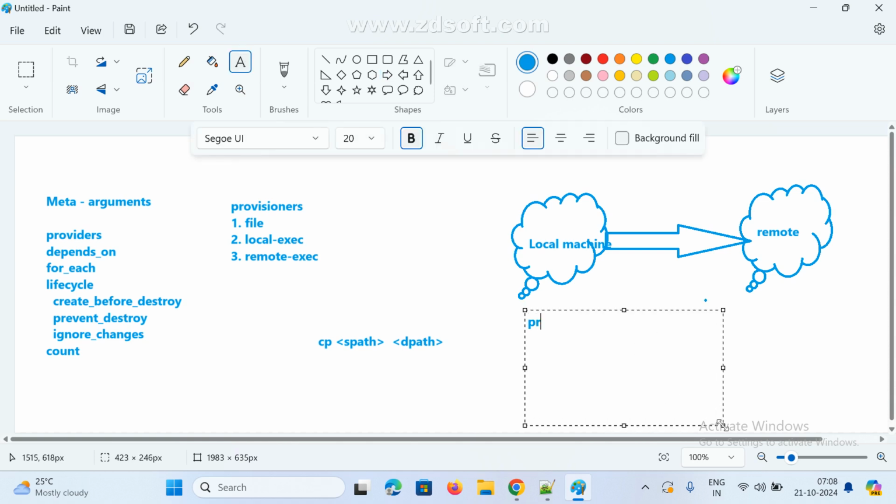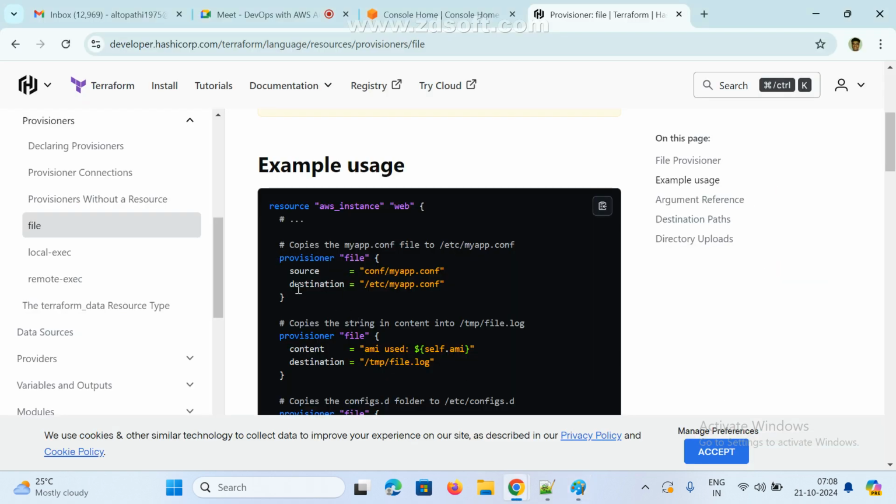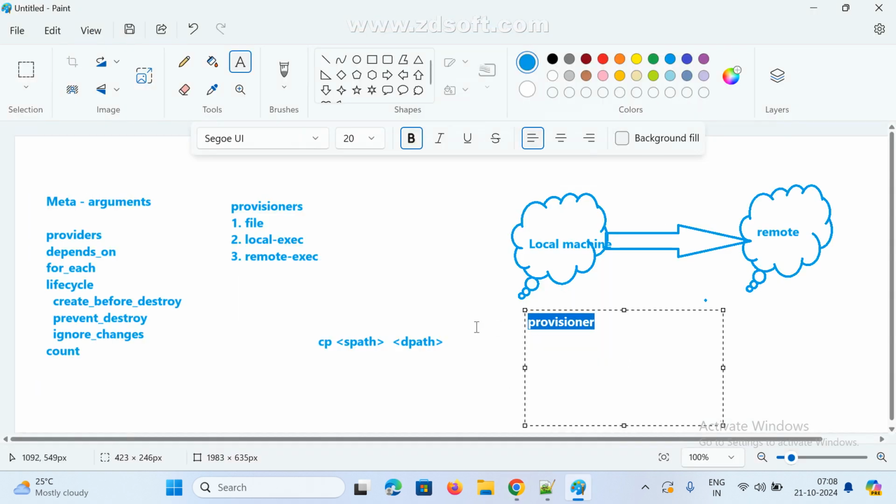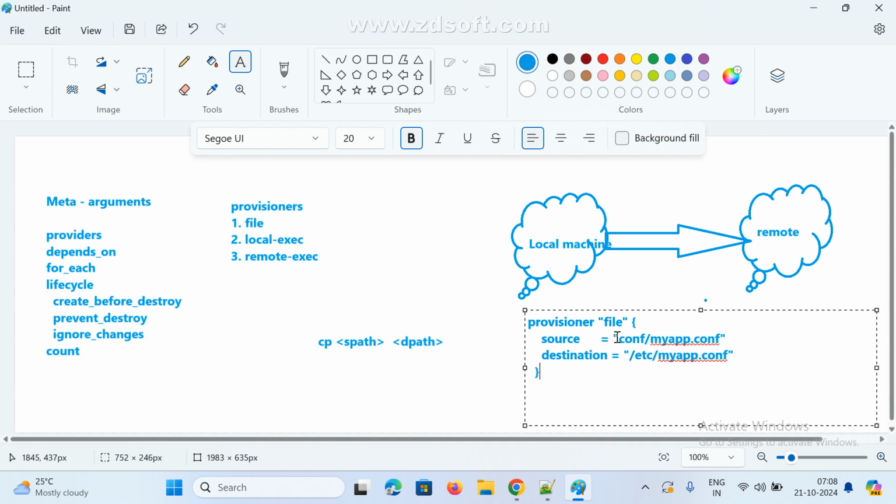This is the one provisioner block, and we give the source and destination, whatever you want. This is the source, and this is the destination. Source means from where, destination means which path you want to copy to. So that is the file provisioner.